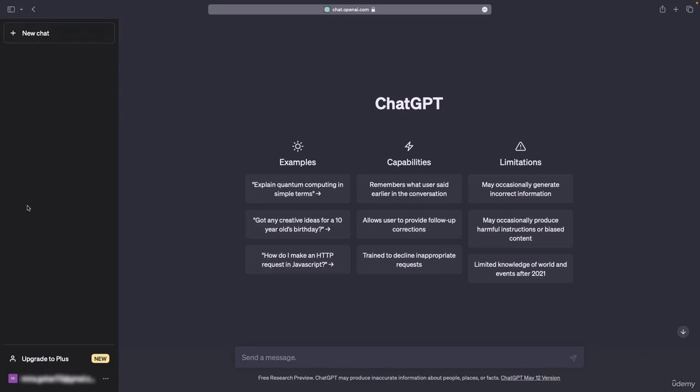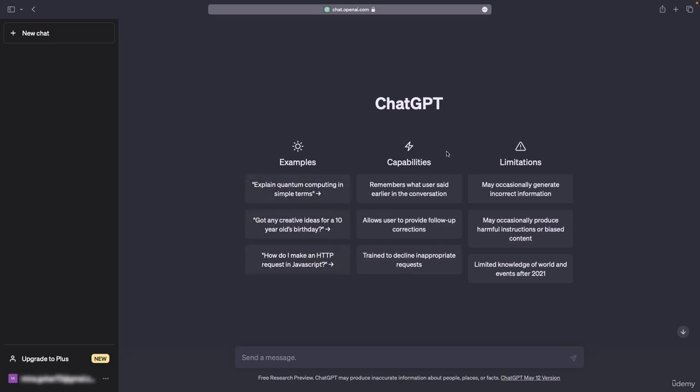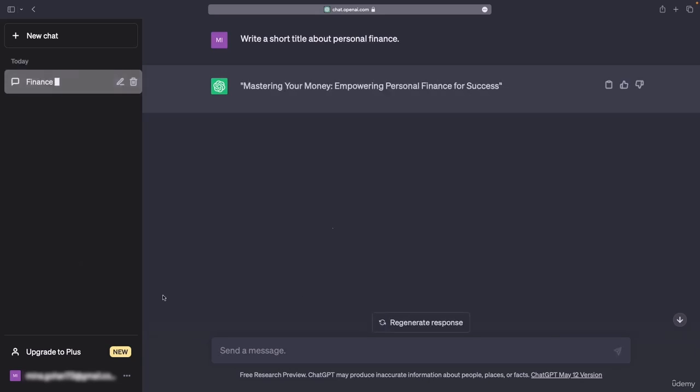On the left side, we have the area for the chats that we had over time with ChatGPT. At the bottom of the screen, we have upgrade to Plus membership and the settings for our account, which I will talk about in the upcoming lectures. And on the right side, in the middle of the screen, we see some examples or some information about ChatGPT. At the bottom of the screen, as you can see, there is the place for writing our questions. For example, write a short title about personal finance, okay? And then ChatGPT will provide us.